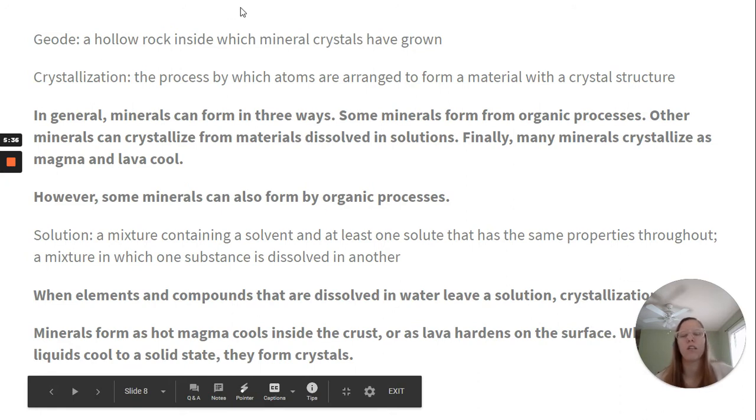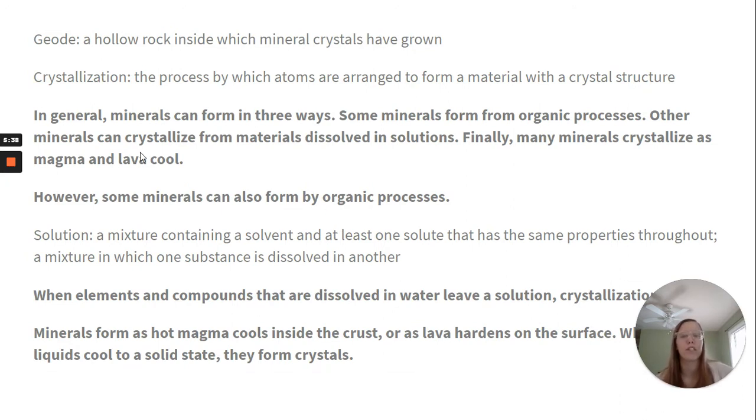A geode is a hollow rock inside which mineral crystals have grown. Crystallization is the process by which atoms are arranged to form a material with a crystal structure. So in general, minerals can form in three ways. Some form from organic processes. Other minerals can crystallize from materials dissolved in solutions. And then finally, some crystallize as magma and lava cool.